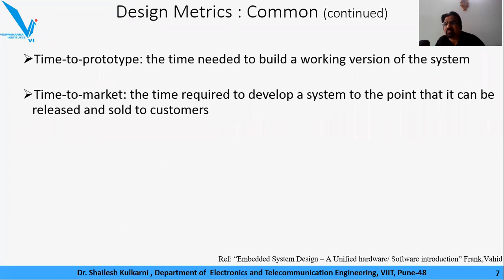So what is the time within which this particular product can be brought into the market very easily? This is what we need to understand as time to market. Needless to say, we all believe that time to market should be as short as possible.